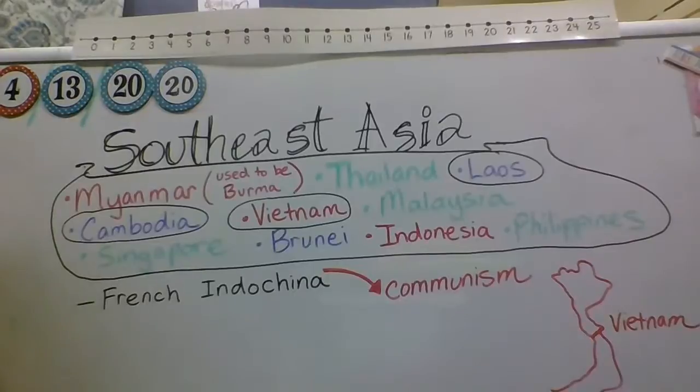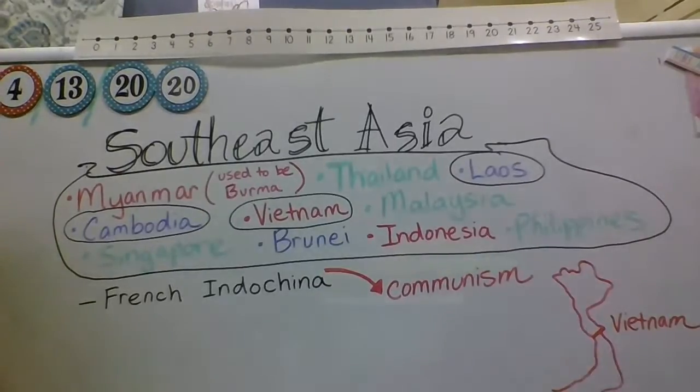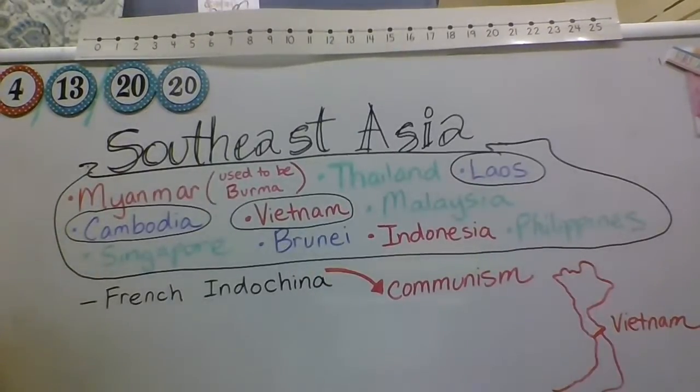And we're going to talk about those first because when those countries were first settled, they were known as French Indochina. So you can imagine with the word French there, that's because the French were the ones that kind of conquered that land and took it over, and they controlled it. And they controlled these three countries for quite a long period of time until they decided they were going to give up their colonies there.